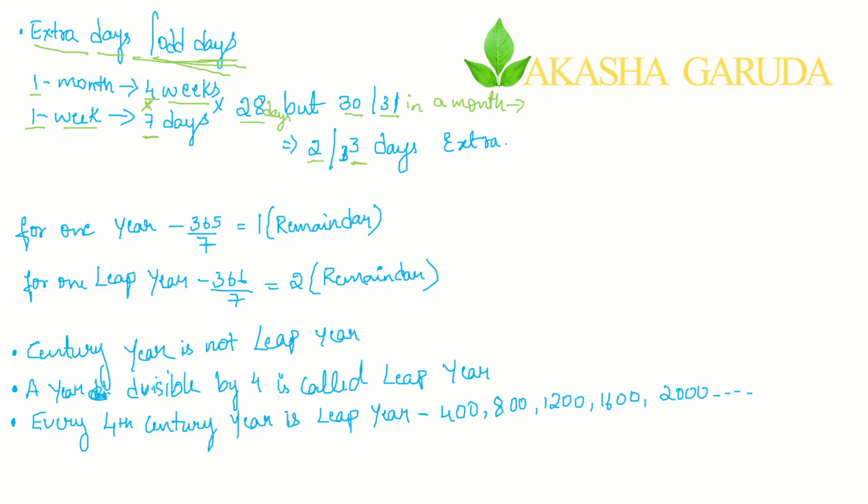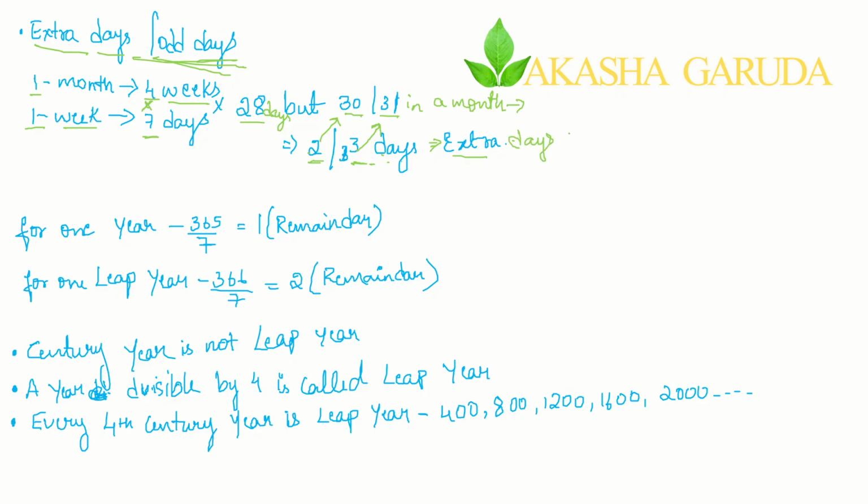If 2 days extra, it becomes 30 days. If 3 days extra, from 28 it becomes 31 days. So these 2 or 3 extra days are called extra days.